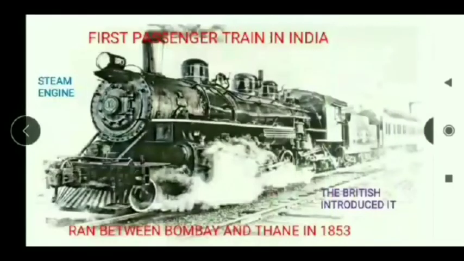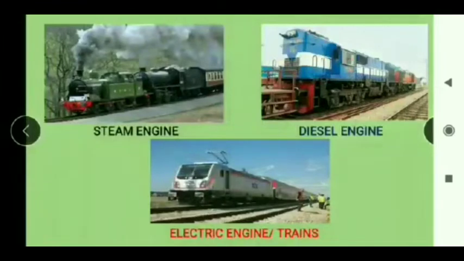I know all of you have seen it. Fast passenger train in India. The British introduced the train in India. Back at that time, the engine of the train was functioned by steam. So it was named as steam engine. It ran between Bombay and Thane in the year 1853. That was the first train. A train's engine can be of many types. Steam engine, diesel engine, and even electric engine. Electric engine operated trains we can find everywhere nowadays. It is the most popular one.